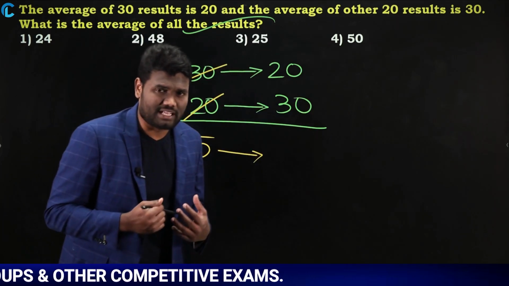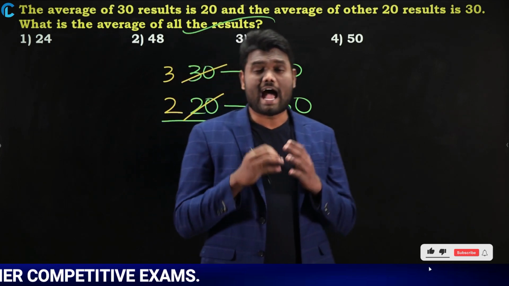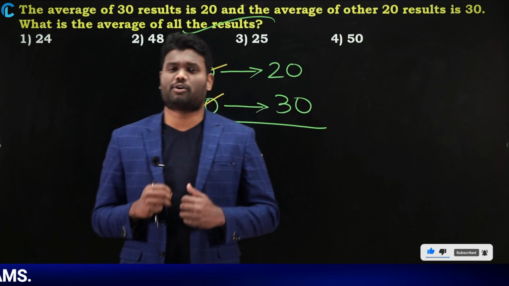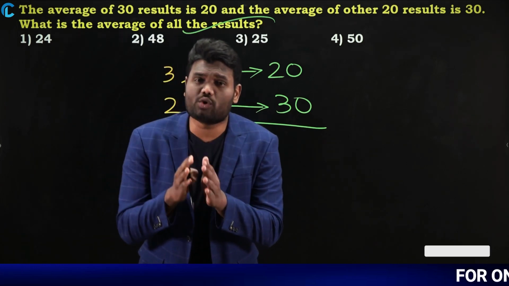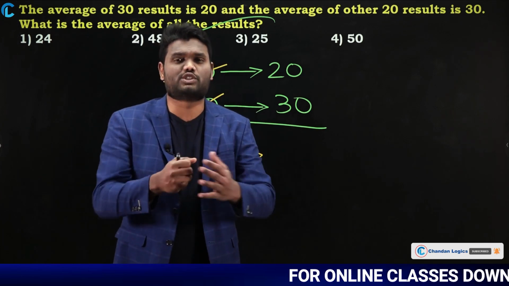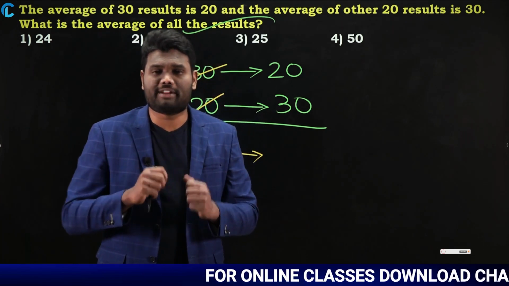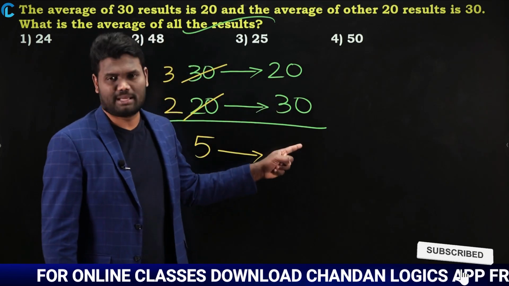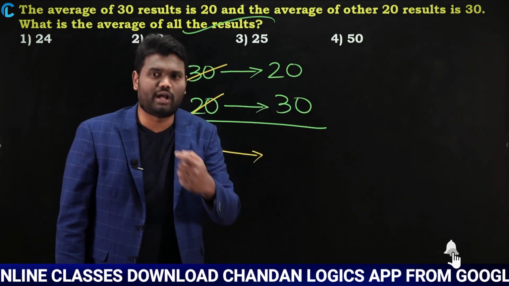Now what I am trying to do is, instead of calculating, I know the concept of equal distribution. So I am going to apply the concept of equal distribution. When I apply it, I am going to assume an average value, a value which is close to these numbers, so that my calculation becomes easy.